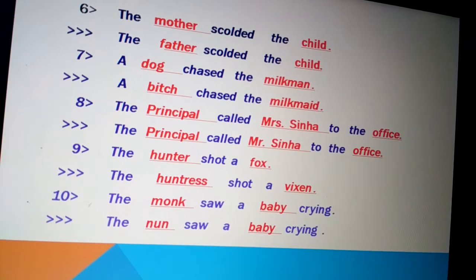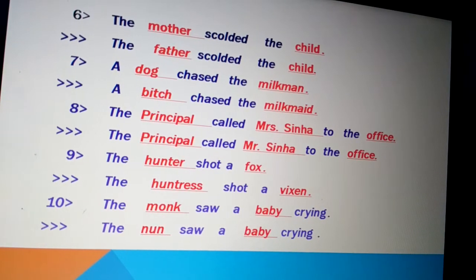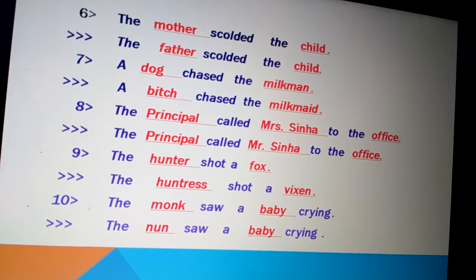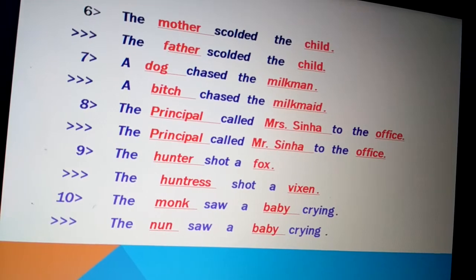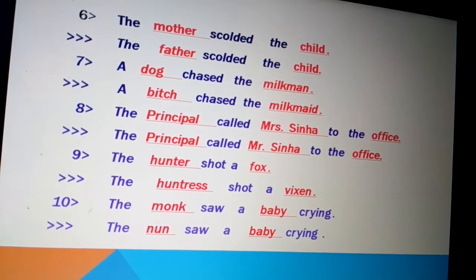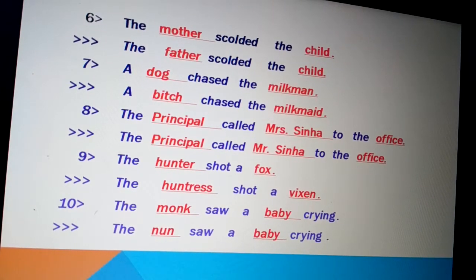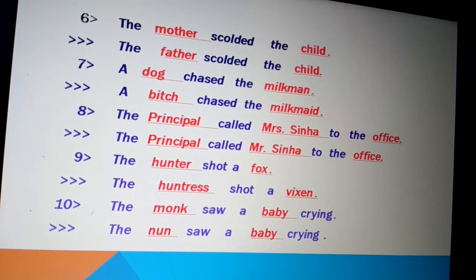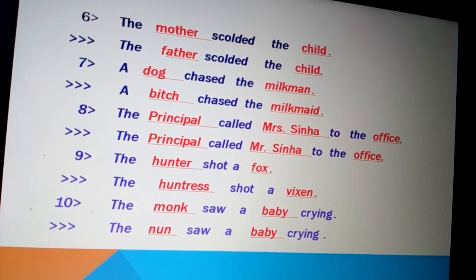The hunter shot a fox. The huntress shot a vixen. The monk saw a baby crying. The nun saw a baby crying. Monk has undergone a change, but the word baby again is a common gender. You can't change it. The answer can be written as the nun saw a baby crying.